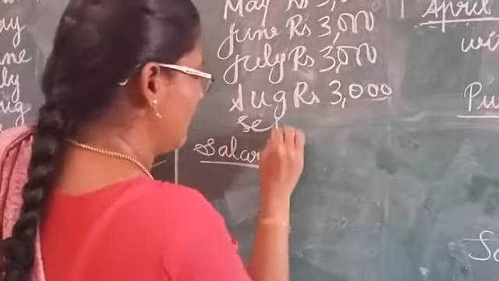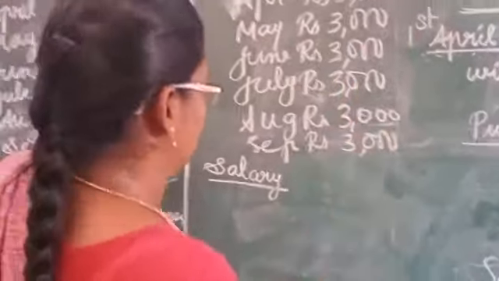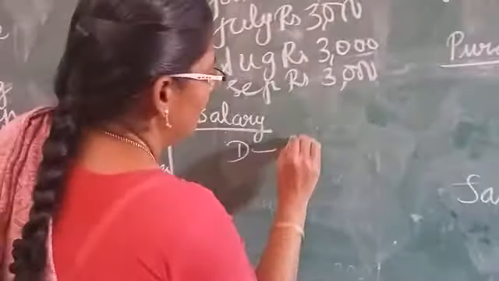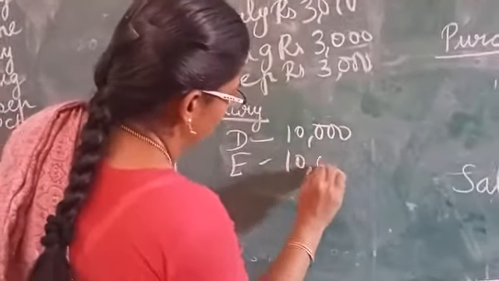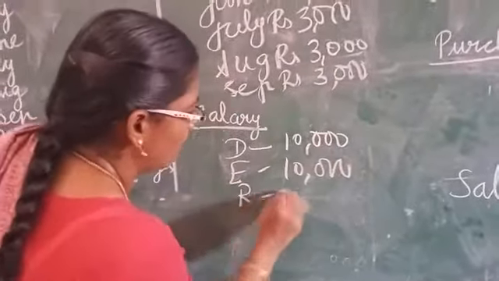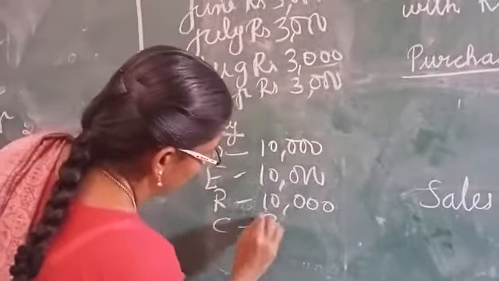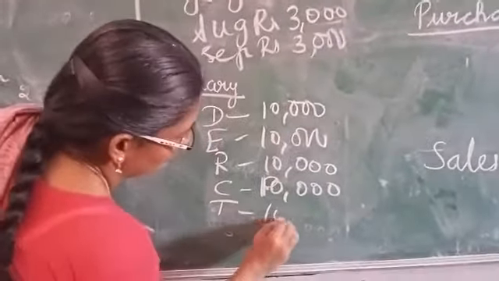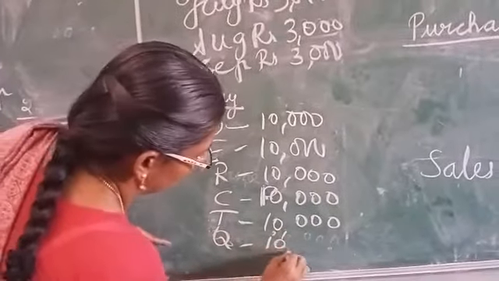Of September, like this I will record all the transactions till the next March. So salary to D 10,000, E 10,000, to R 10,000, to C 10,000, to T 10,000, to Q 10,000.